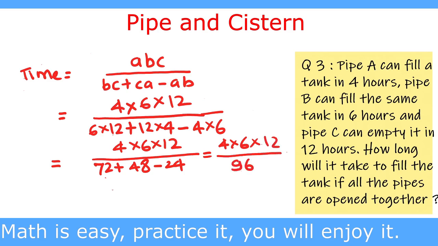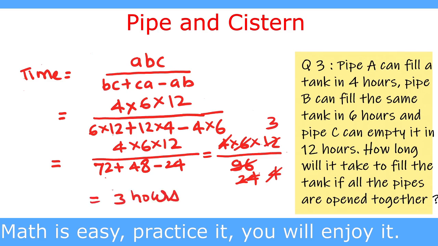If we subtract 24 from 72, we get 48, and 48 plus 48 is 96. 4 divides 96 for 24 times, 6 divides 24 for 4 times, and 4 divides 12 for 3 times. So this is equal to 3 hours.